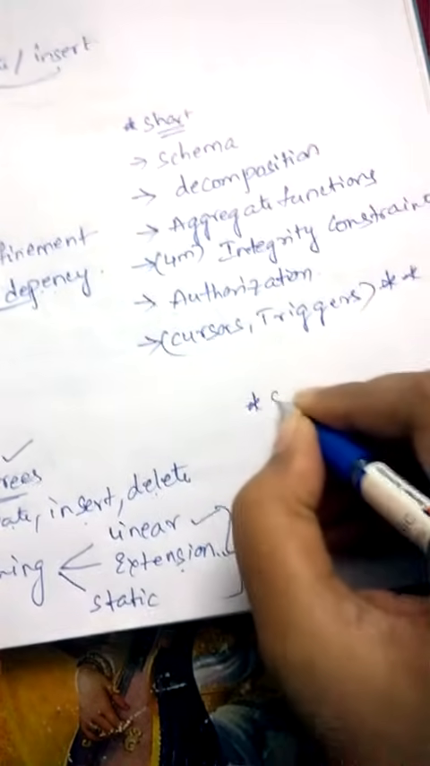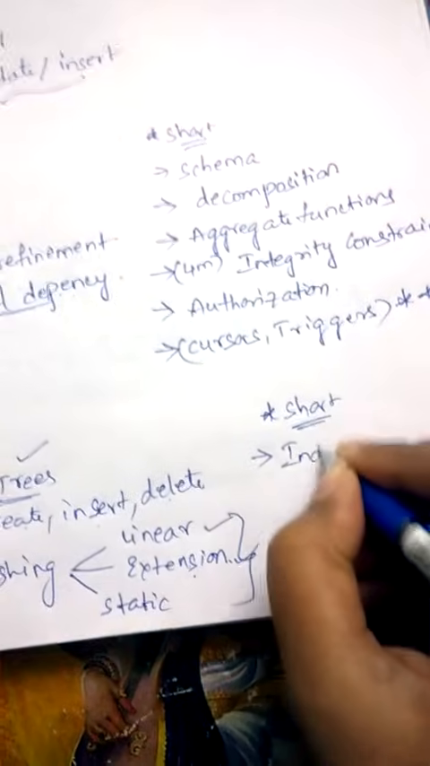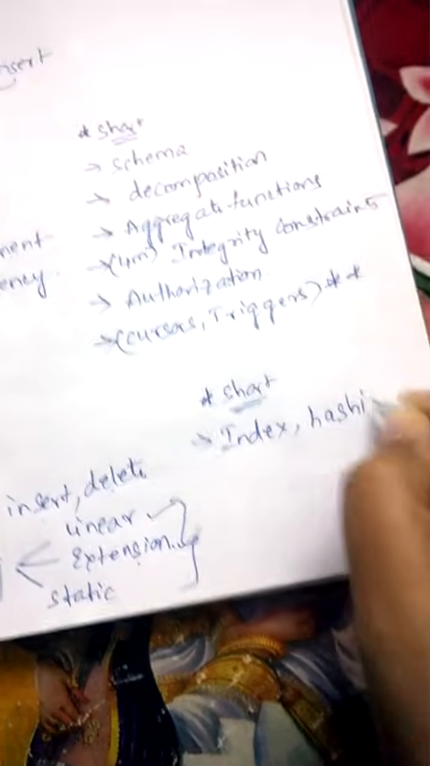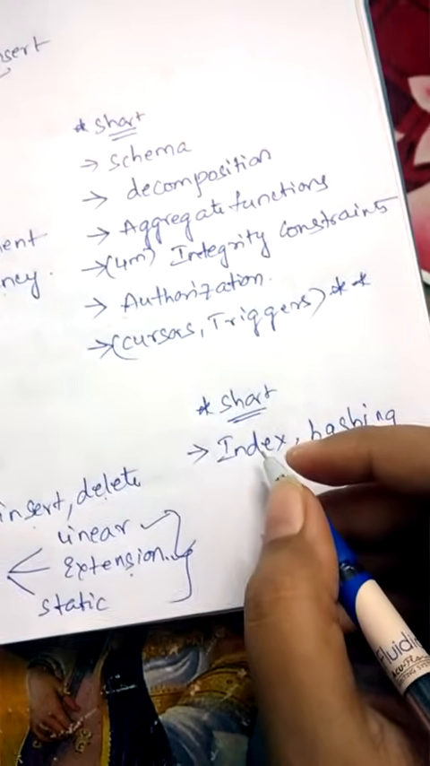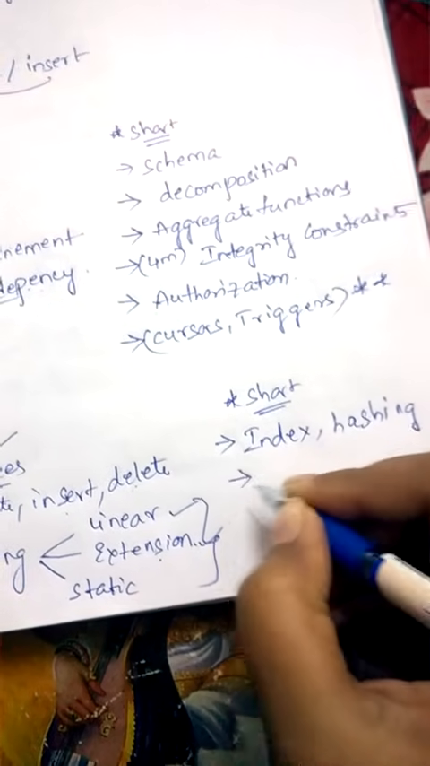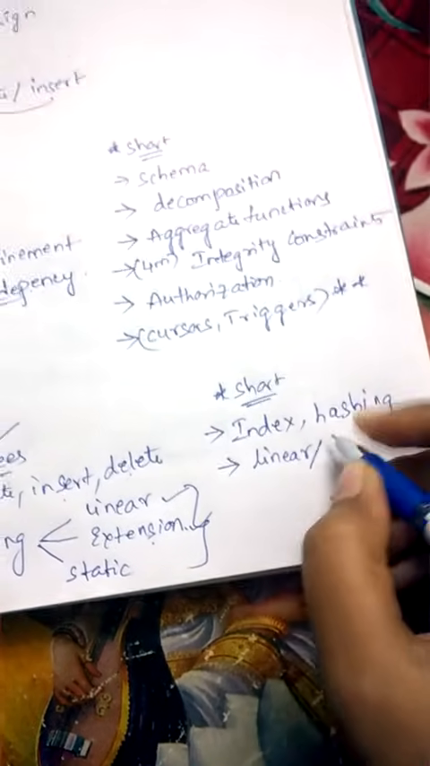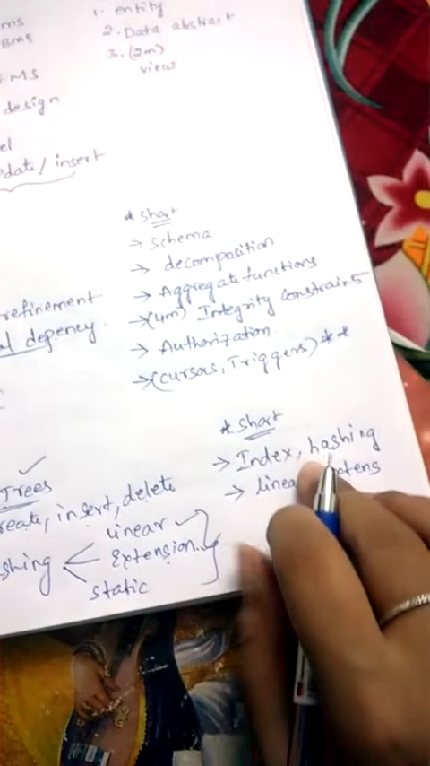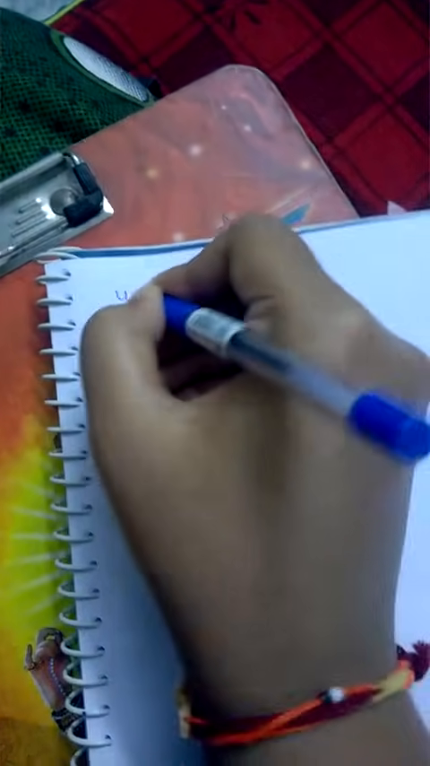And coming to short answers in Unit 3, the first is indexing or index, an important 2 mark answer. The second is hashing or hash table. He may ask about hashing or hash table, and he may also ask the definition of linear hashing and the definition of extensible hashing, and so on. These are very important concepts for Unit 3. And coming to Unit 4,